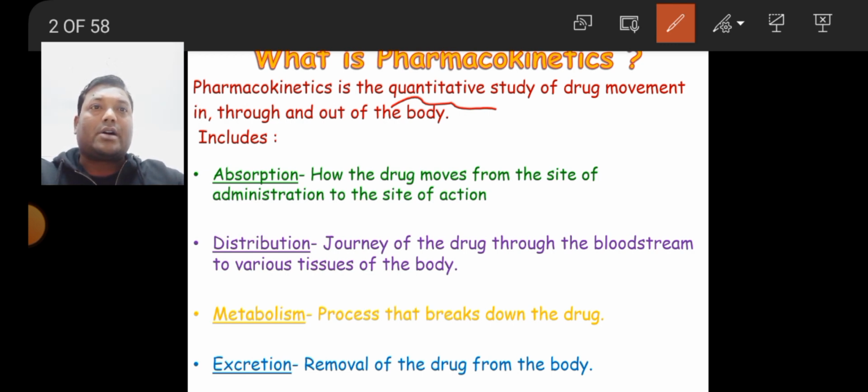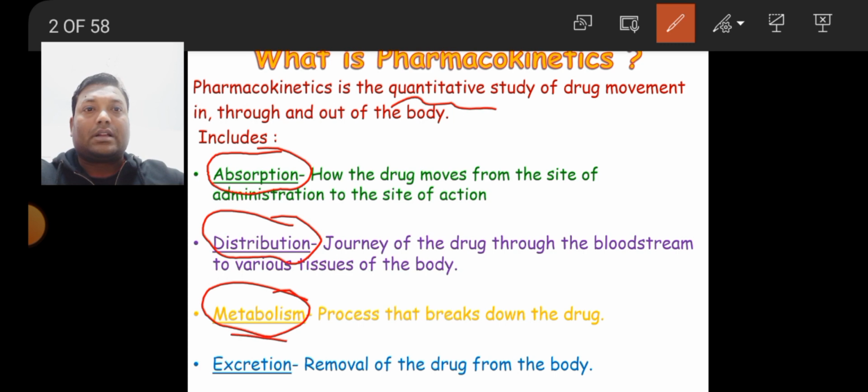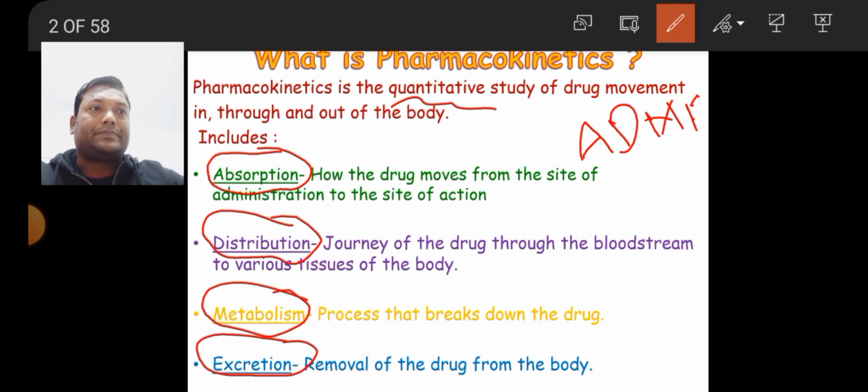So basically pharmacokinetics is the study of absorption, distribution, metabolism and excretion. In short form, we can memorize it like that: A for absorption, D for distribution, M for metabolism and E for excretion.